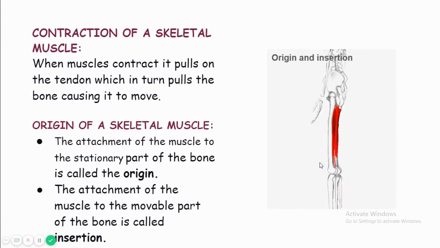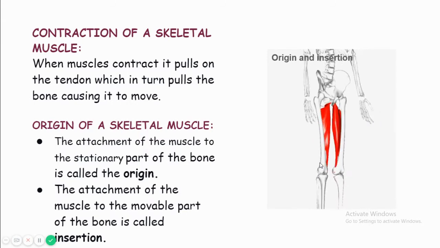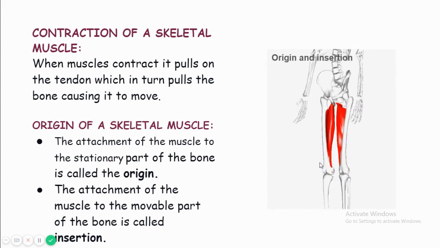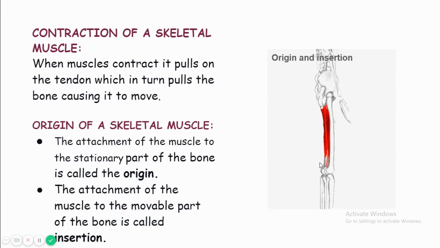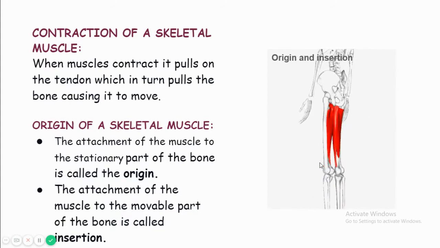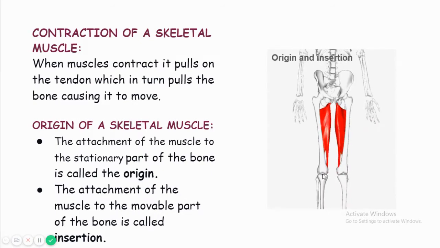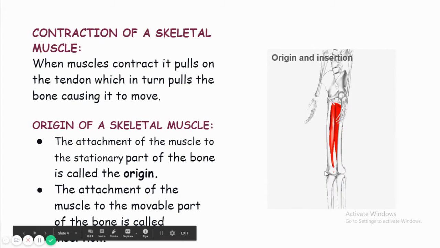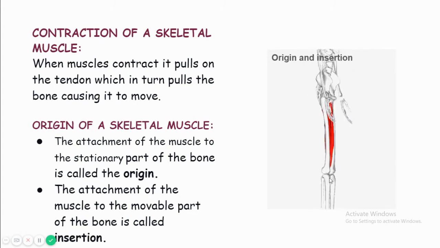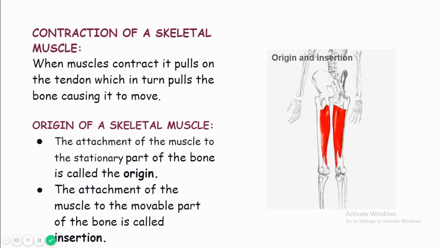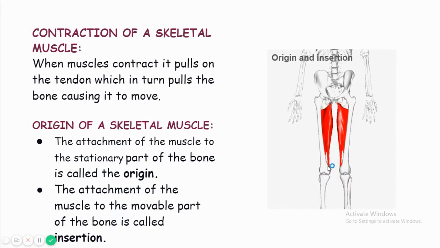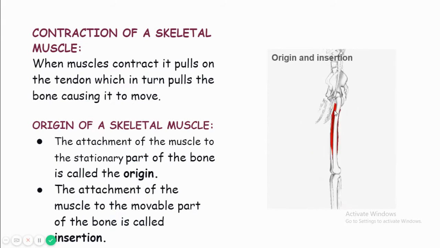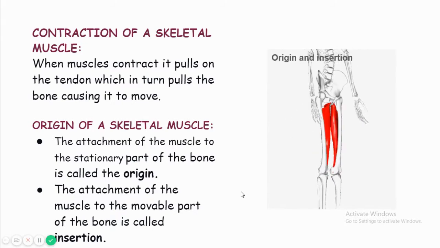Now I just want to elaborate on it. The muscle attaches to the part of the bone where the bone does not move, so that is called origin, and the other part where the bone moves is called insertion. The attachment of the muscle to this lower part is called insertion. Because if I want to move my knee joint, this lower part will move, and the upper part will stay stationary. Okay, origin and insertion.